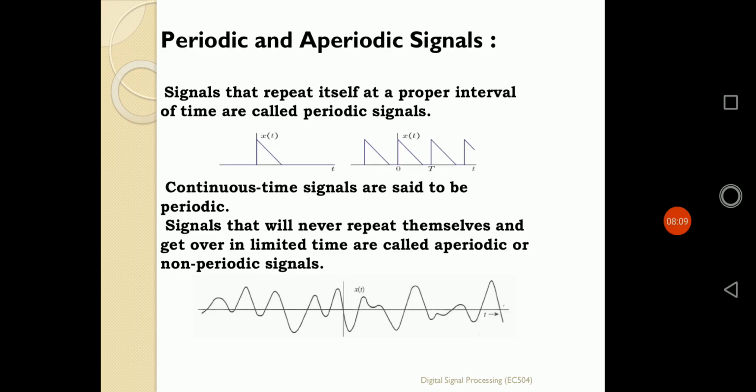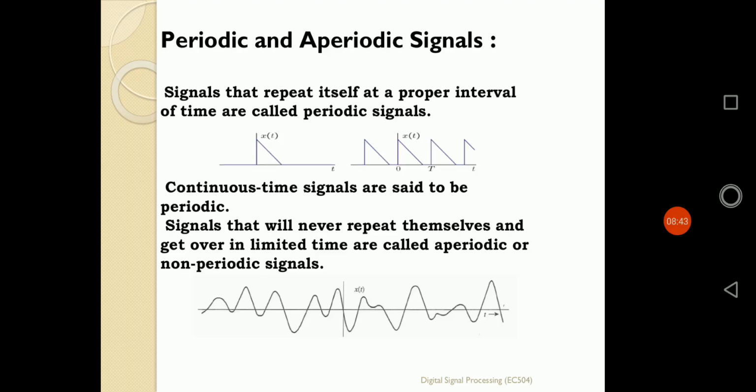Basically, a sine signal and a cosine signal are periodic signals, because the time period is 2 pi. A sinusoidal or cosinusoidal signal repeats its nature, its existence or its value every 2 pi seconds. That's why 2 pi is defined as the fundamental time period of the sinusoidal signal as well as the cosinusoidal signal. Getting my point?